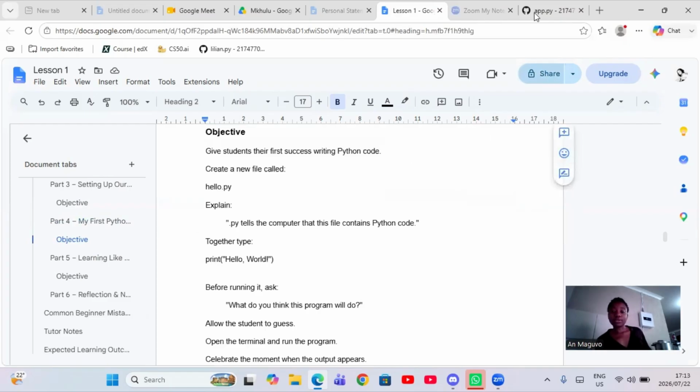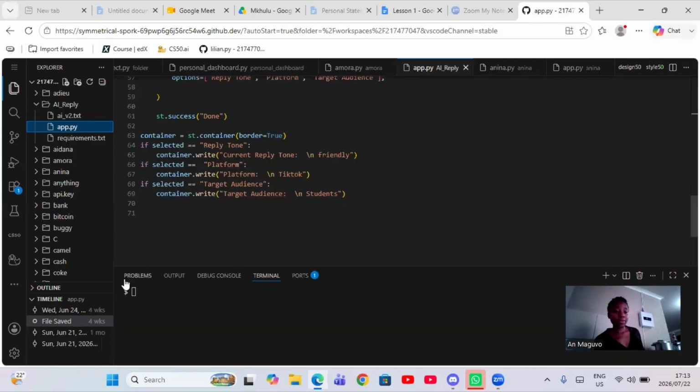Okay. So before we start doing anything, we are going to create a folder together using a command. If you feel like this is too much, you can just click here to create a folder. But let us explore the fancy way of using a command. Maybe in the next session, I'm going to show you how you do this, but just by clicking new folder there, you can create it.